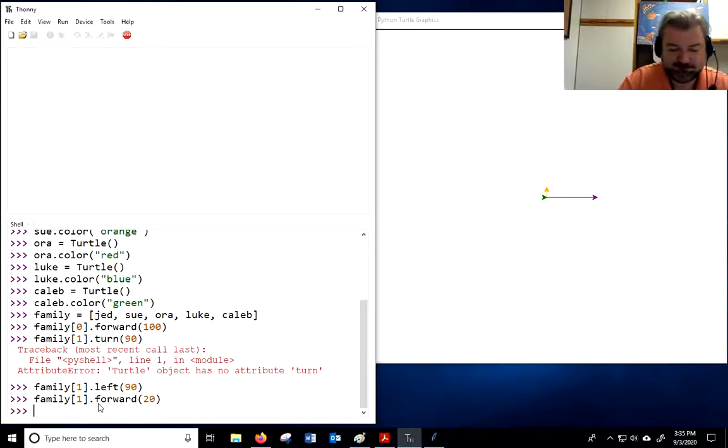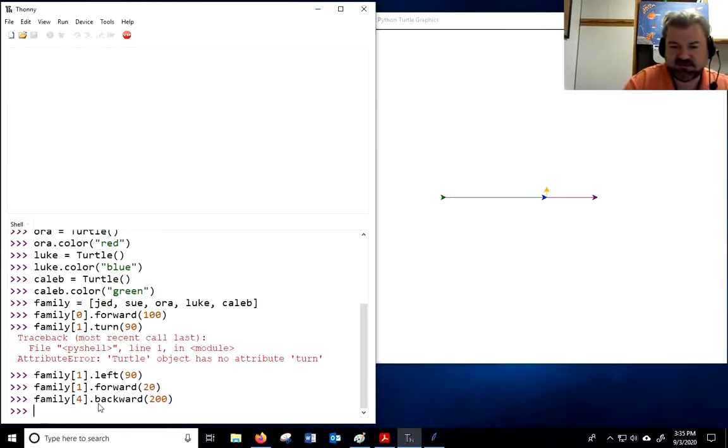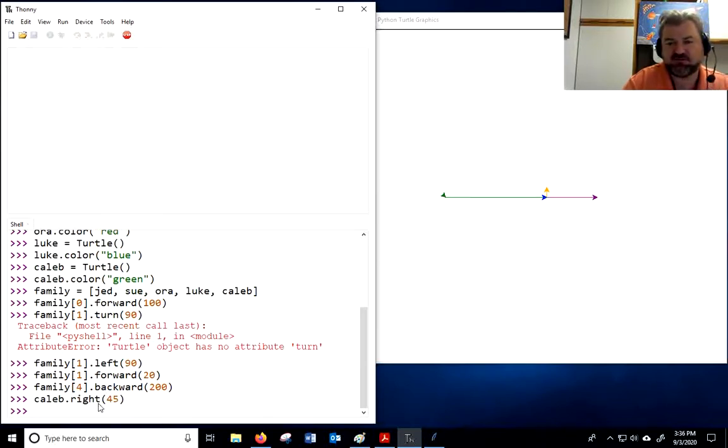So, let's try family bracket 4. Who's that going to be? Well, that's going to be Caleb. I'll say backward 200. Caleb is green, and you see Caleb goes backwards. I can also, of course, just say directly Caleb go forward. You want to make Caleb turn right 45 degrees. So I can do it in both ways. Both access the same turtle.